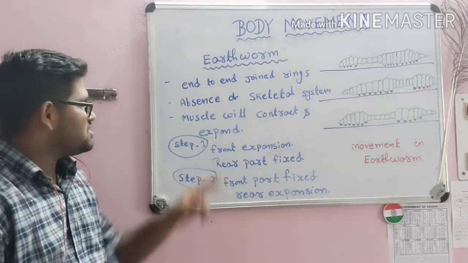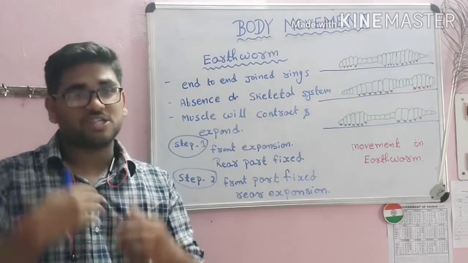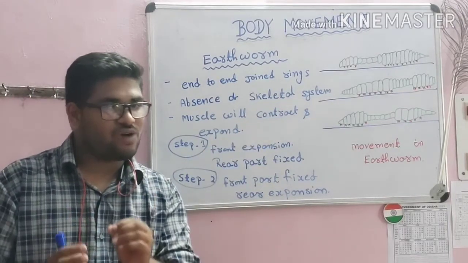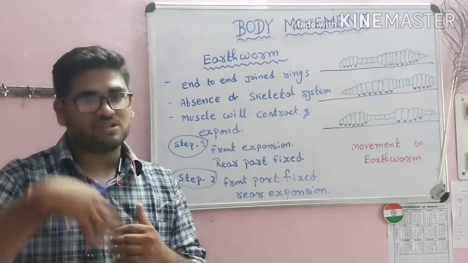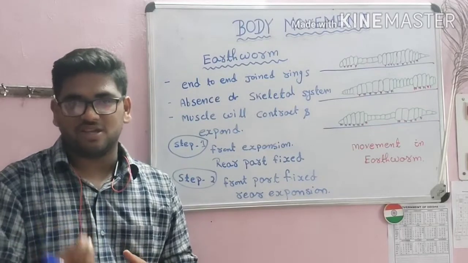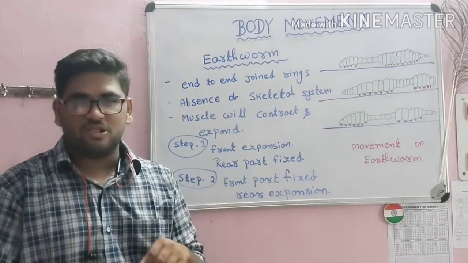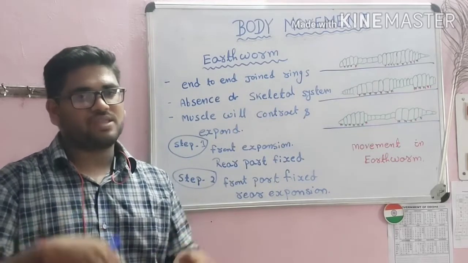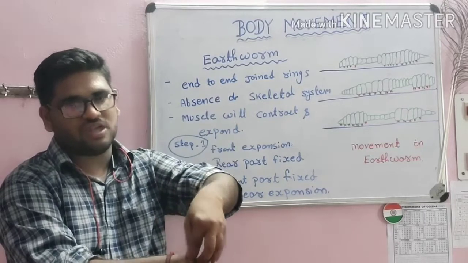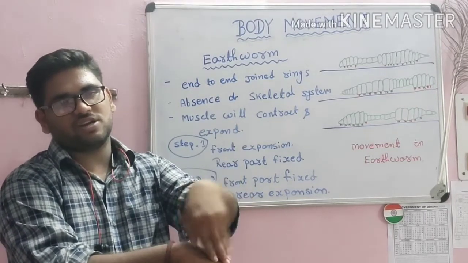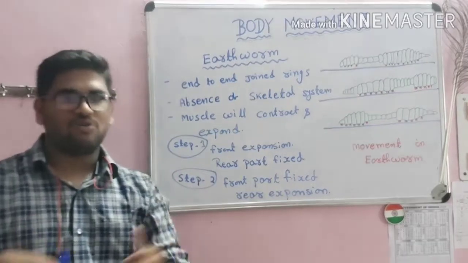The third point is that muscles will contract and expand, as a result of which the earthworm is able to move from one place to another place. And during this contraction and relaxation, a hair-like structure called bristle, present on the lower surface of the earthworm, makes them attach to the surface, so that they can attach to the surface, then move and contract, expand and relax. This is the process of how the earthworm moves.